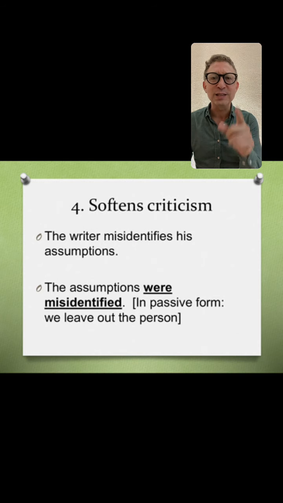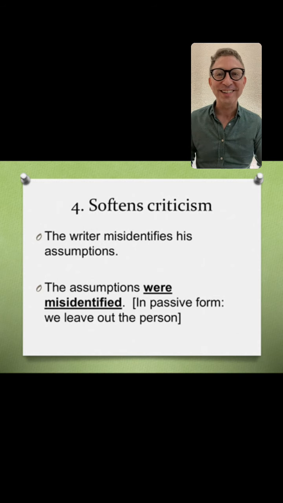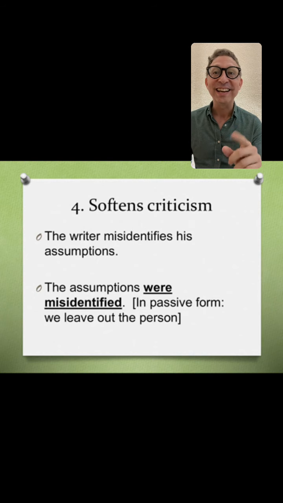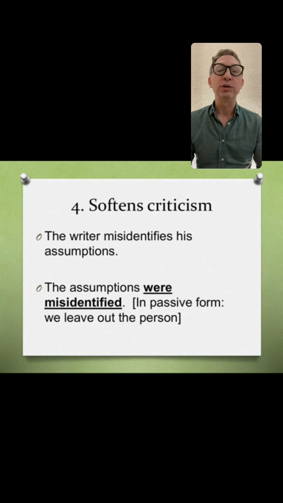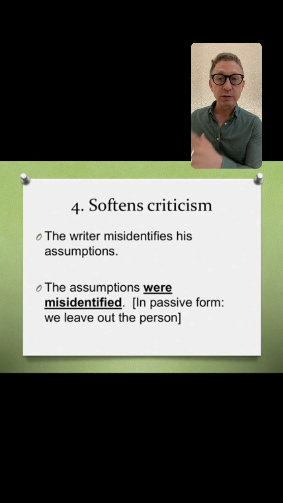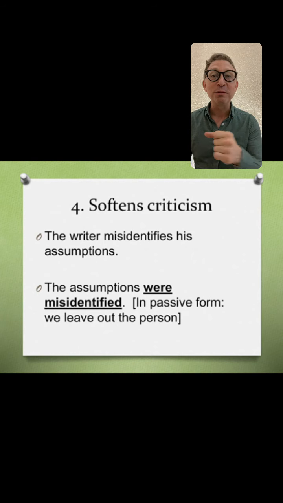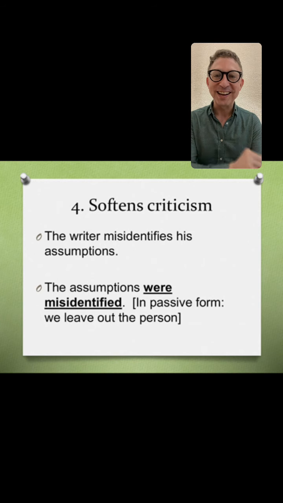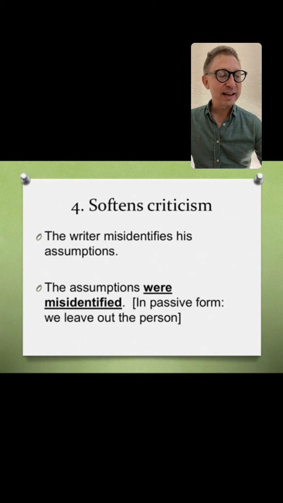And your parents say, don't point your finger. At least in America, we were not allowed to point our finger. Quit pointing. It was considered rude. But if we remove the person we're criticizing, it's like removing the pointed finger. So the assumptions were misidentified. And that's, I think, the fifth, not just the fourth, the fifth reason.